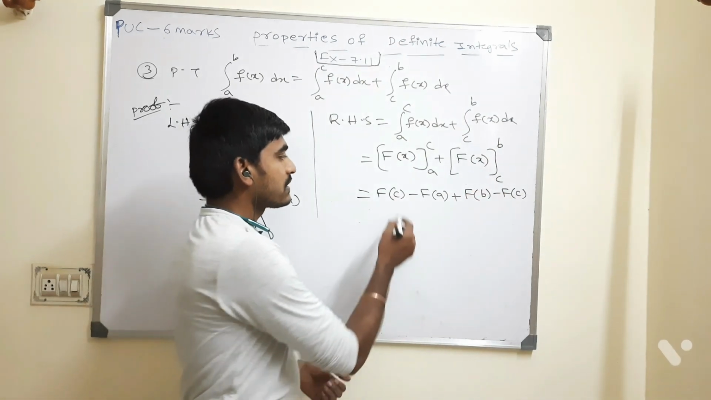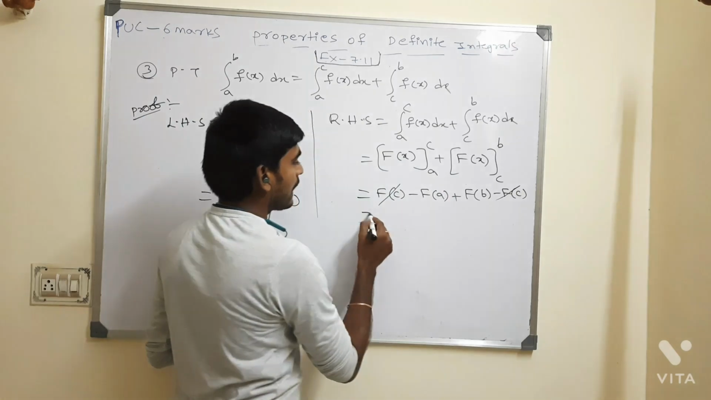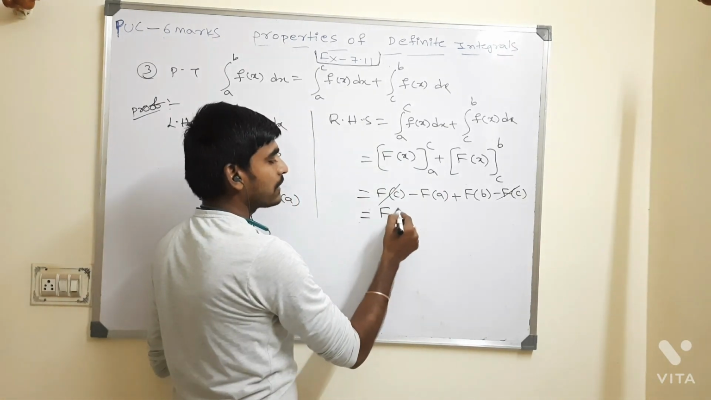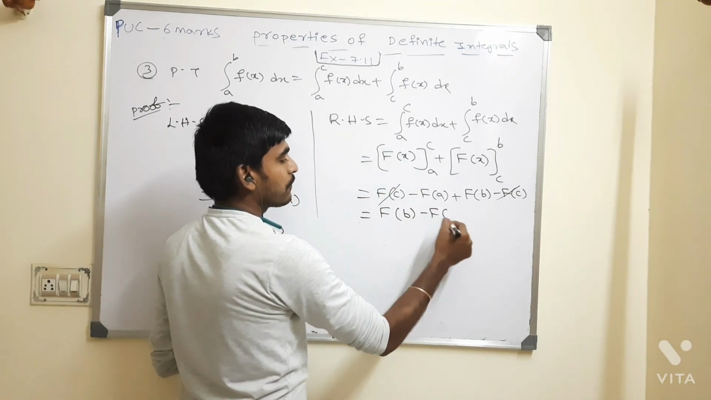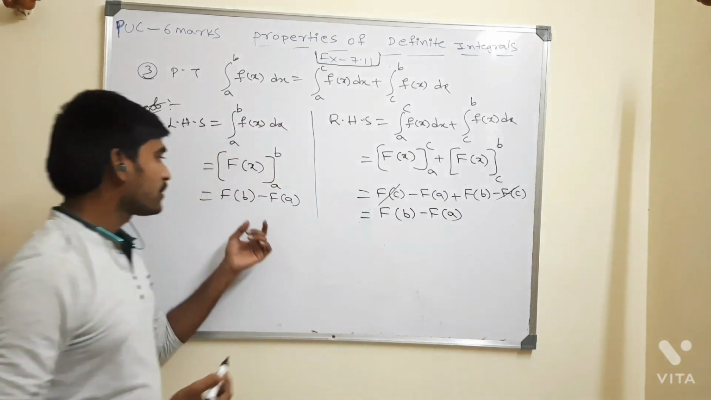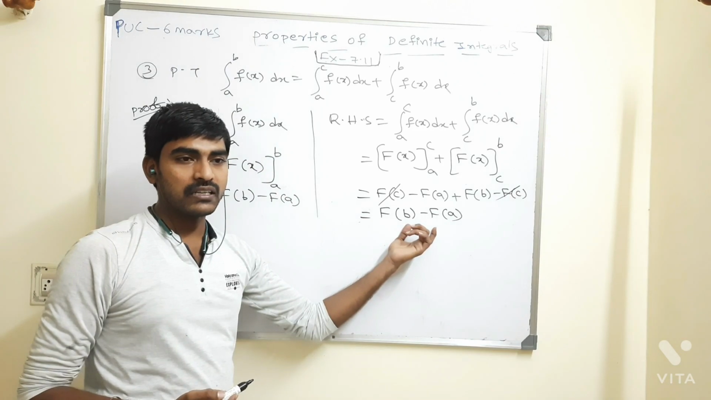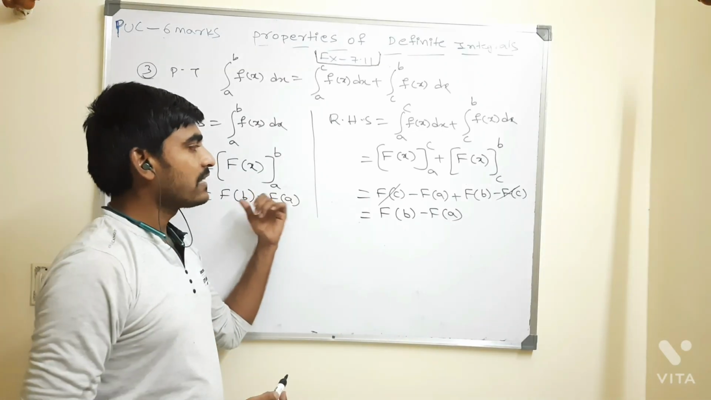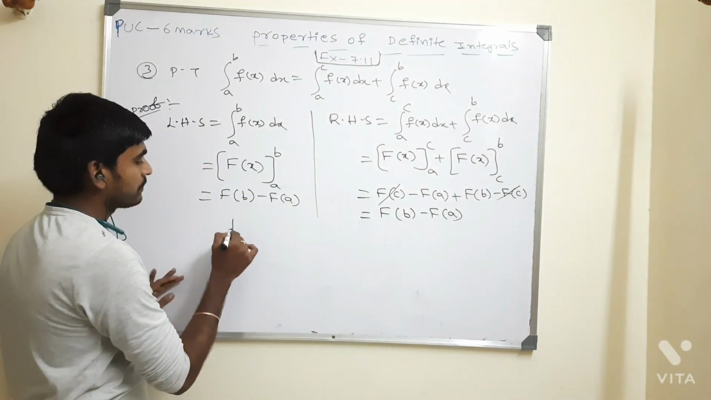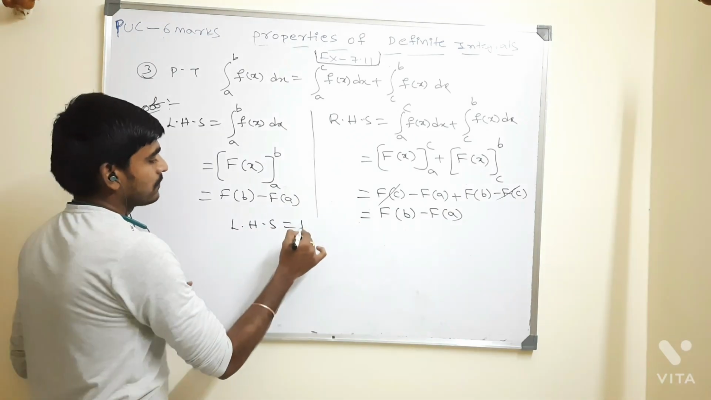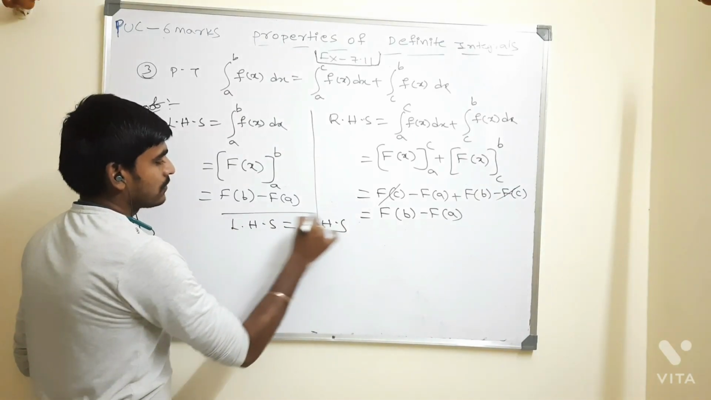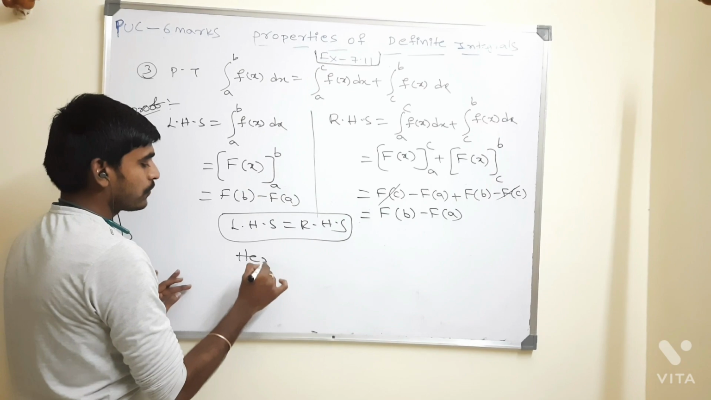I got this. Now please observe, F of c and F of c get cancelled, remaining F of b minus F of a. So you can observe, this is also F of b minus F of a, this is also F of b minus F of a. So left hand side is equal to right hand side. Hence proved.